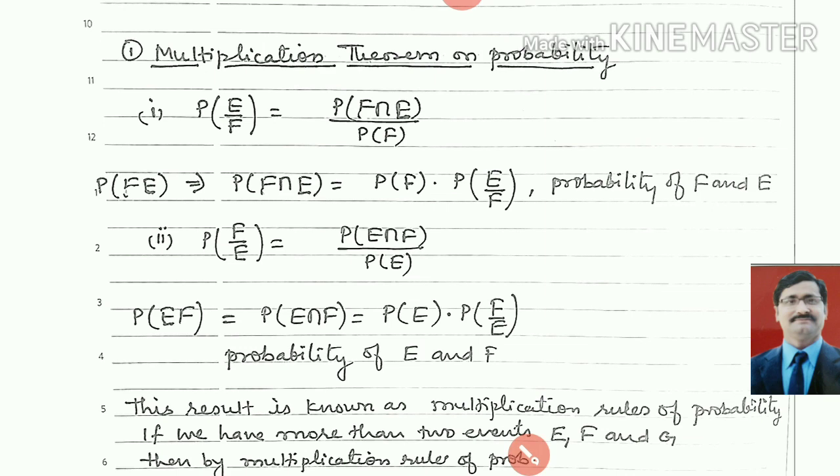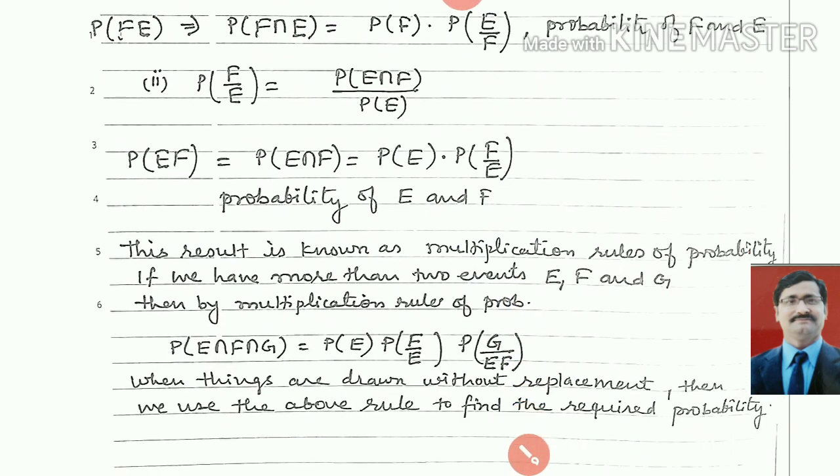This is important, the result is known as the multiplication rule of probability.